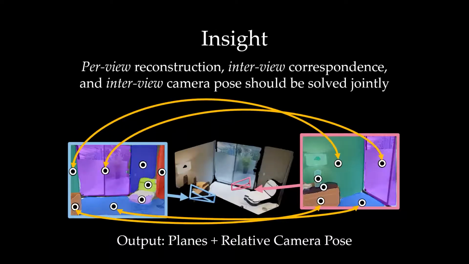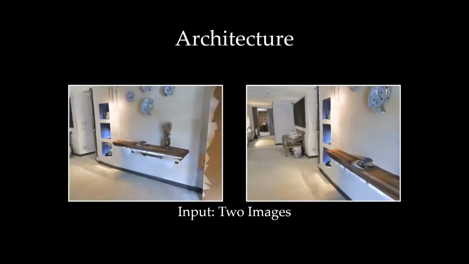Our insight is that the three related challenges, per-view reconstruction, inter-view correspondence, and the inter-view camera pose, should be jointly tackled. We adopt Planar RCN to estimate per-view reconstruction, while jointly estimating correspondences and camera pose. Now let's get into the details of our work.